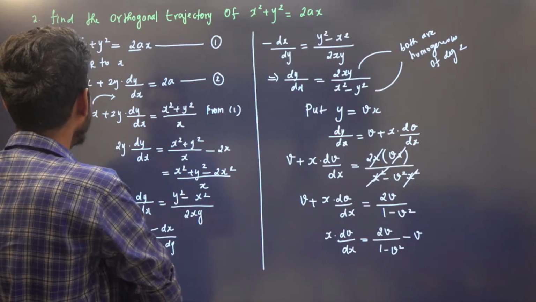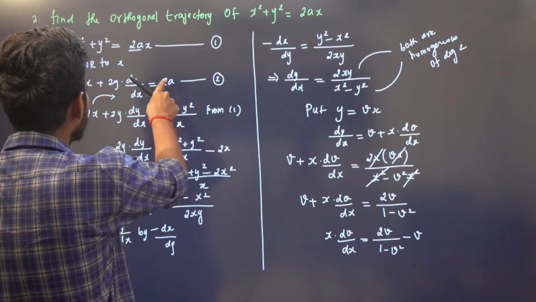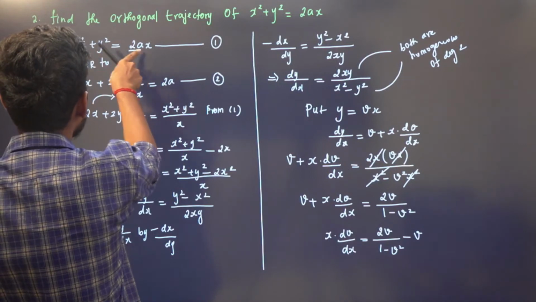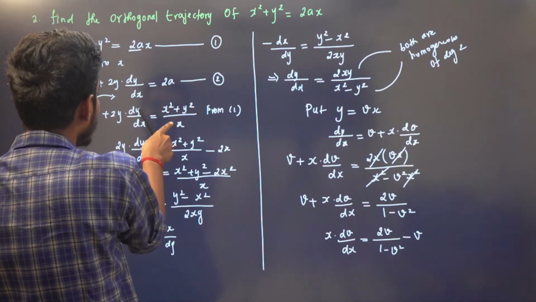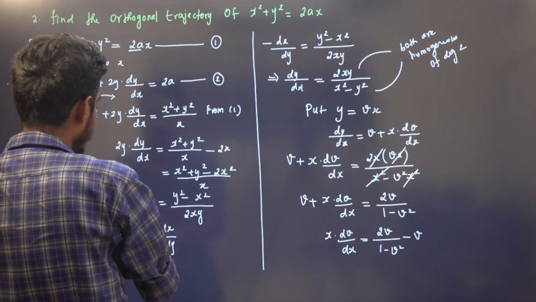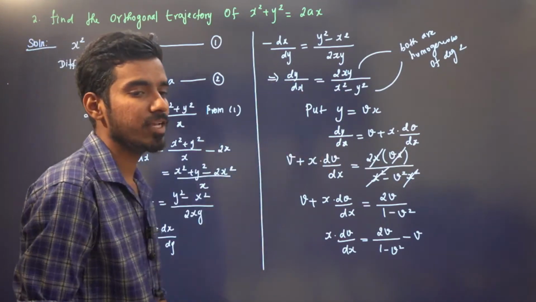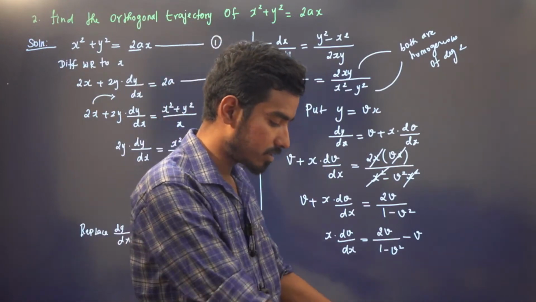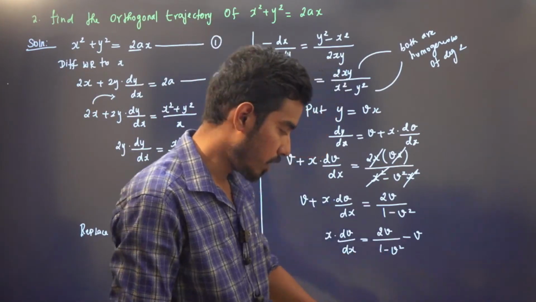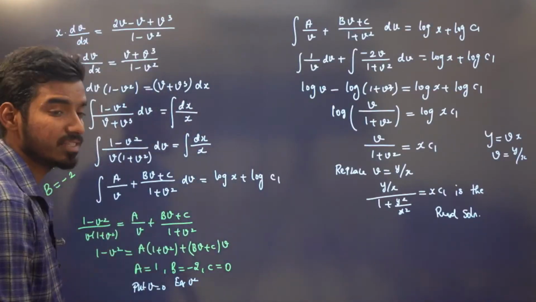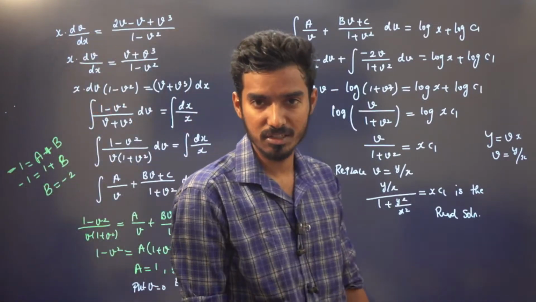Now after that you have to eliminate a. So we have a here, right? You can find a in terms of x and y, and substitute back here. After that you have to replace dy by dx with minus dx by dy. You will have a differential equation. Solve that differential equation to get the orthogonal trajectory. This is what we did in the previous class. So if you haven't watched the previous class, please watch the previous class before watching this class, right?